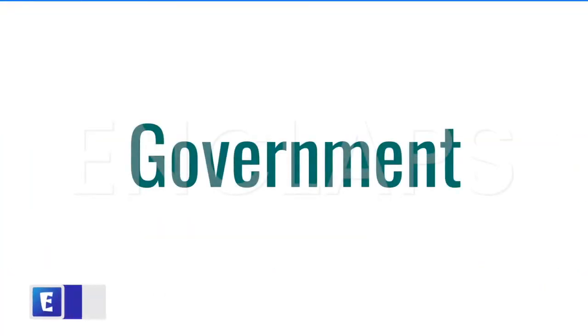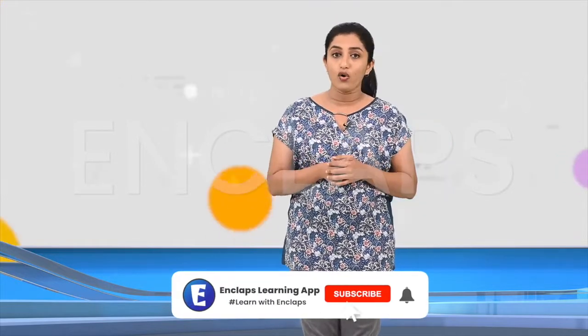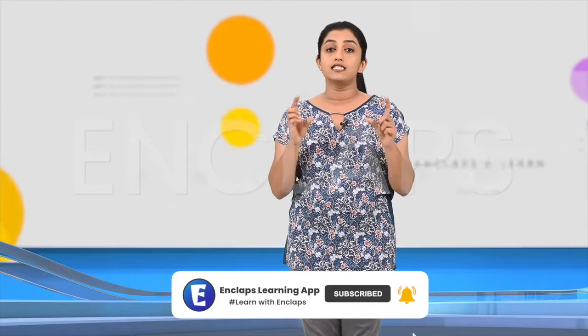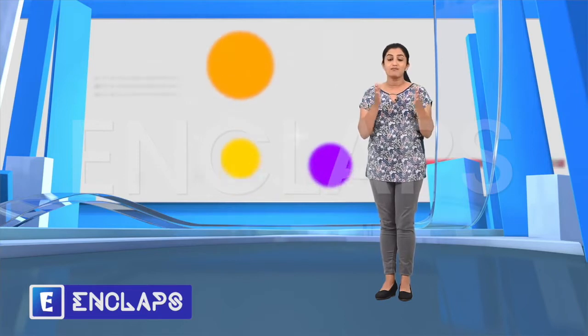Government is an unavoidable constituent of a state. On behalf of the state, the government makes and executes law and ensures justice to the people. It ensures the security of the people and provides various services. Let us examine some of the functions that governments perform on behalf of the nation.